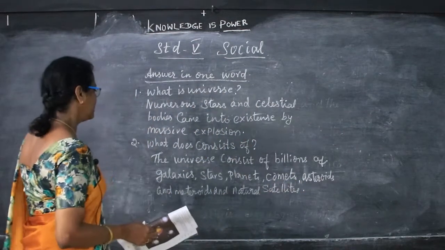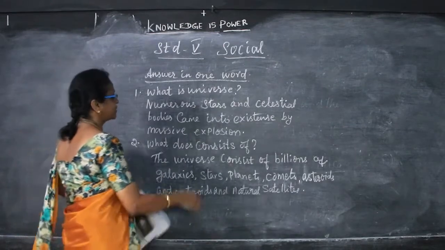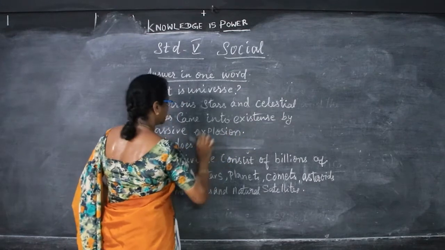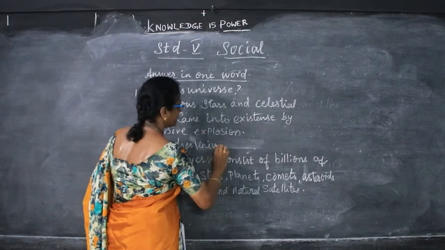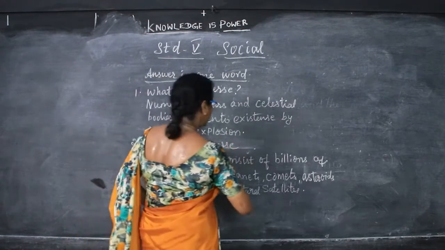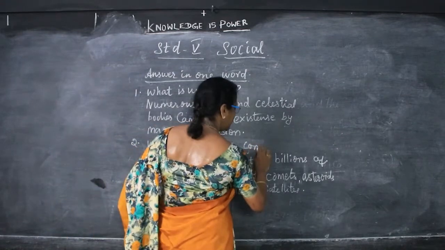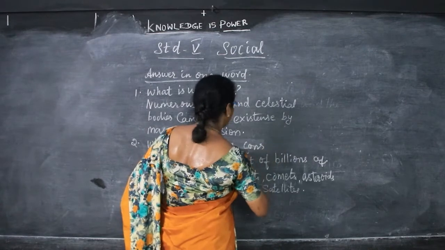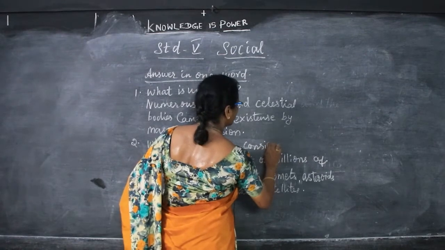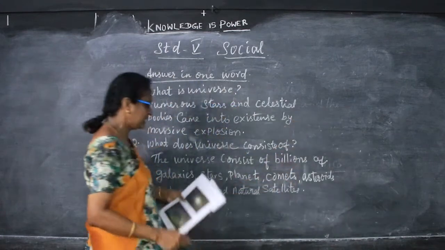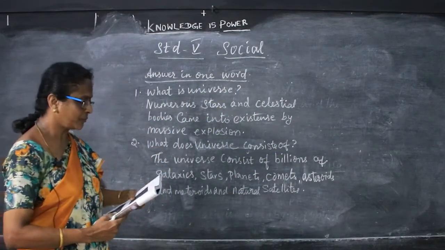So, what does the universe consist of? The universe consists of billions of galaxies, stars, planets, comets, asteroids, meteoroids and satellites. Okay, children.